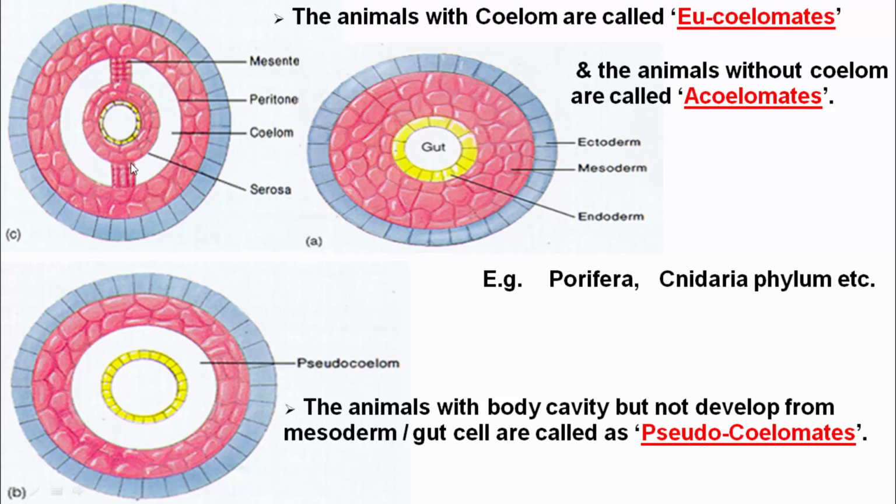But if the animals didn't develop the coelom from the mesoderm and gut cells, then such animals are called pseudocoelomates. Pseudo means false. For example, Aschelminthes is the group of animals which have a body cavity not developed from the mesoderm and gut cells, so they are called pseudocoelomates.